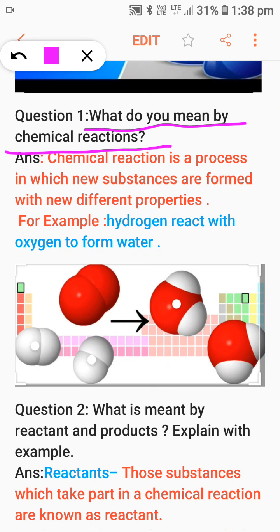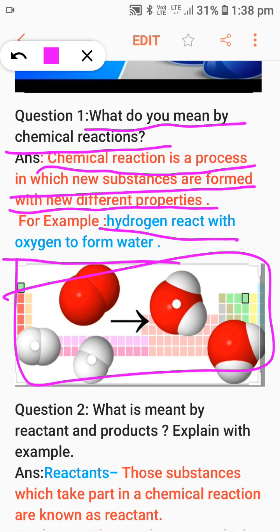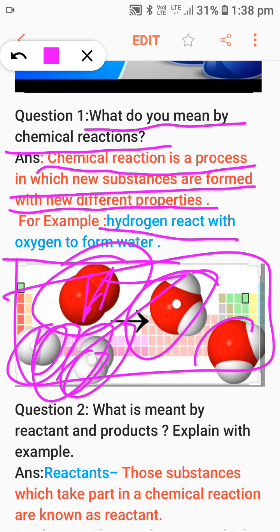The answer is, chemical reaction is a process in which new substances are formed with new different properties. For example, hydrogen reacts with oxygen to form water. This is a picture: this is hydrogen and this is oxygen. When these react, H2O is formed.